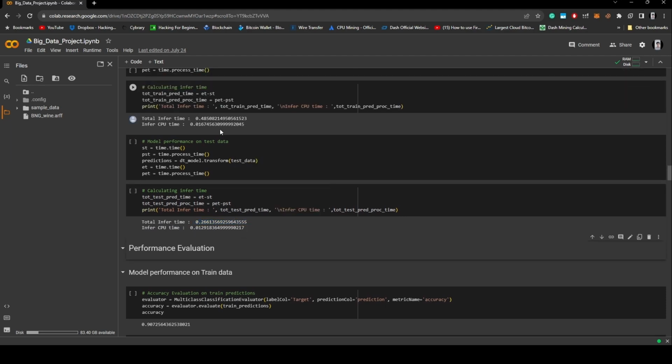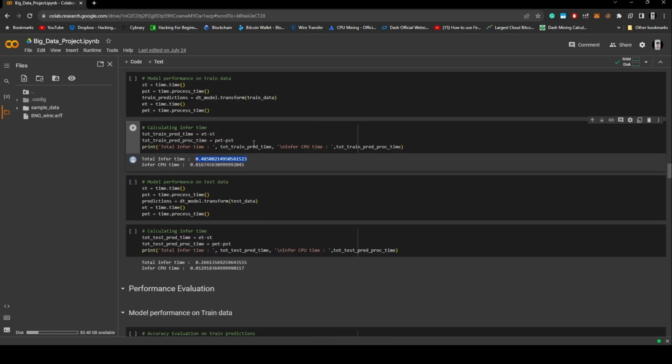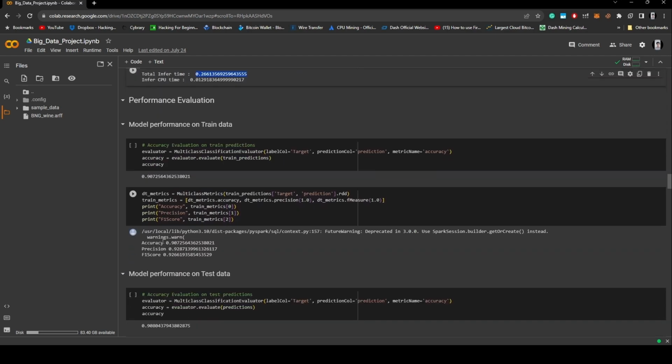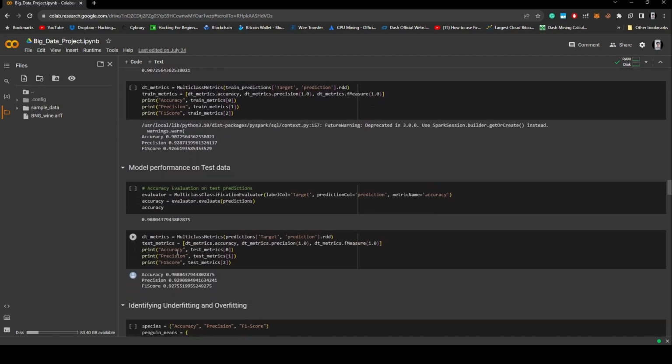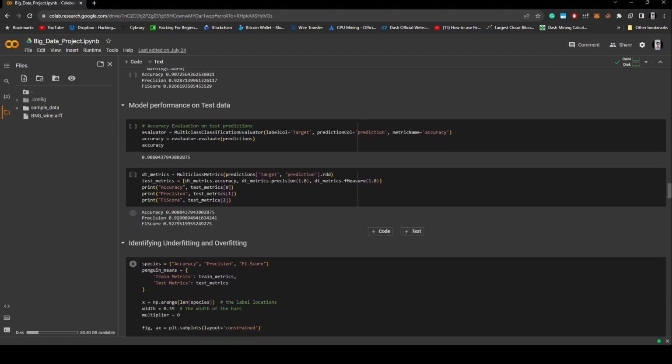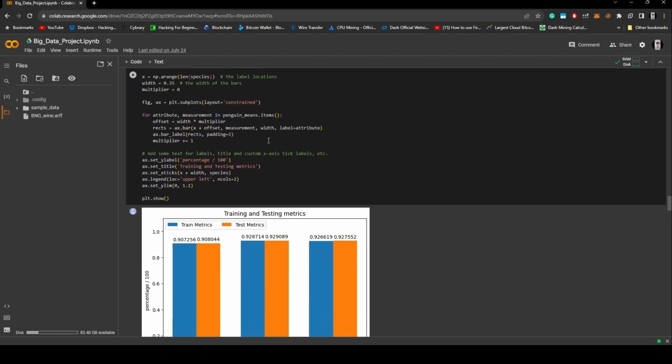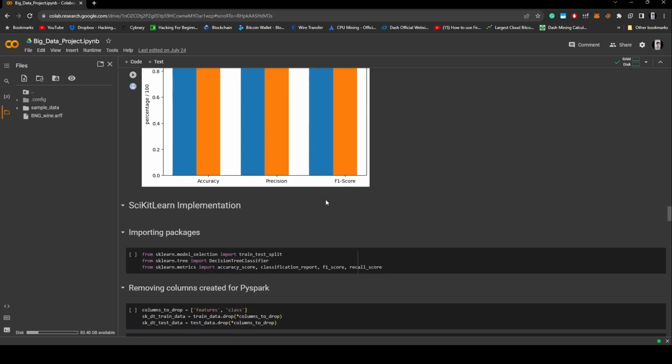Sorry, here is for train data, and here is for test data. And we'll do performance evaluation. We'll get the accuracy, precision, F1 score here, and we'll try to identify the underfitting and overfitting in the PySpark implementation. If we can see here, the Spark implementation has no overfitting or underfitting problem.